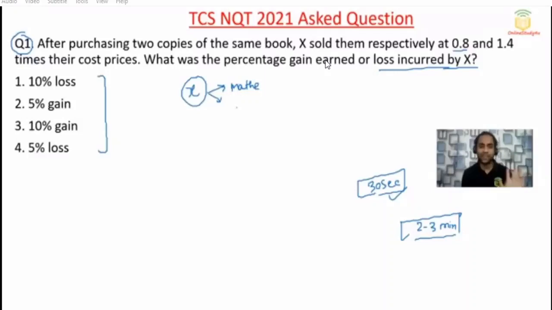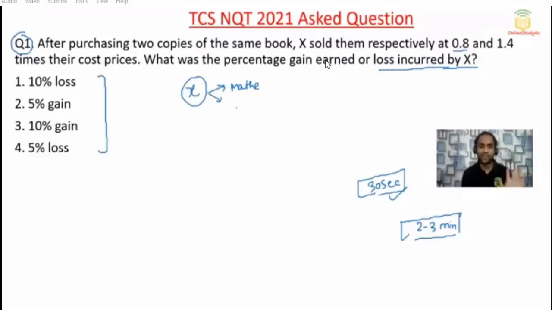If your options are given in terms of percentage, then the question becomes very, very easy. You can assume whatever value comes to your mind. So the cost price of the first copy, I assumed 100 rupees. The cost price of the second copy is also 100 rupees.